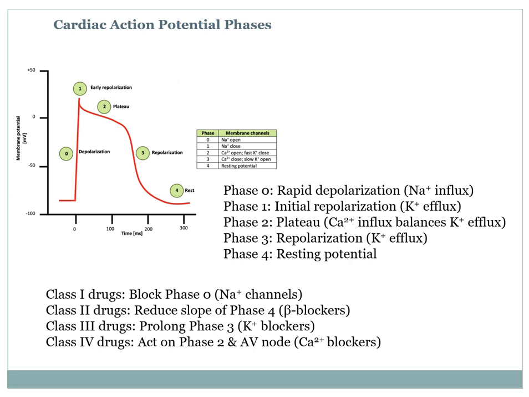Class 3 drugs act on phase 3 and are potassium channel blockers, whereas class 4 drugs act on phase 2 and the AV node and are calcium channel blockers. So in short, these are the different classes of drugs and the phase in which they act. Now we discuss them in detail one by one.